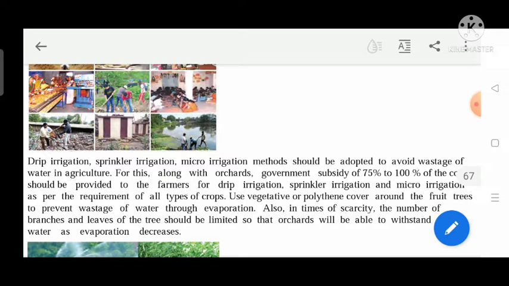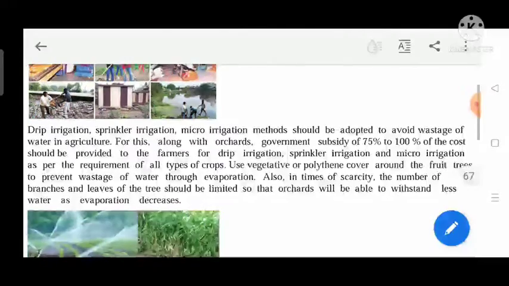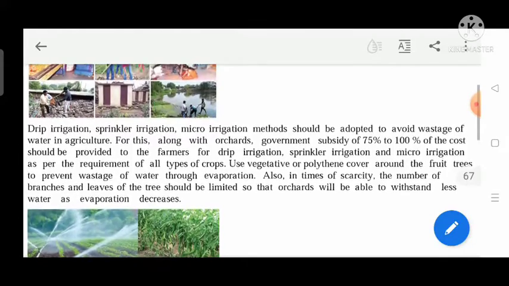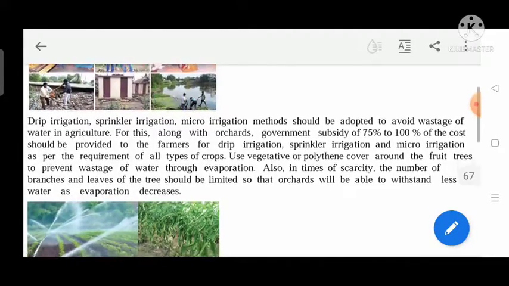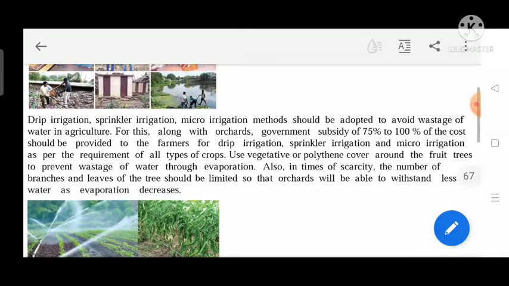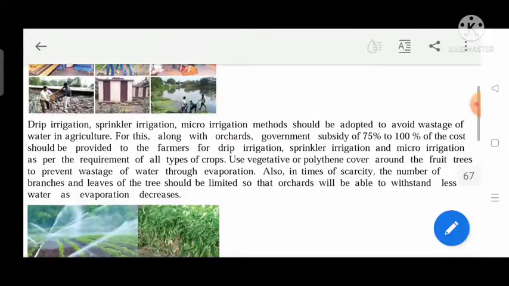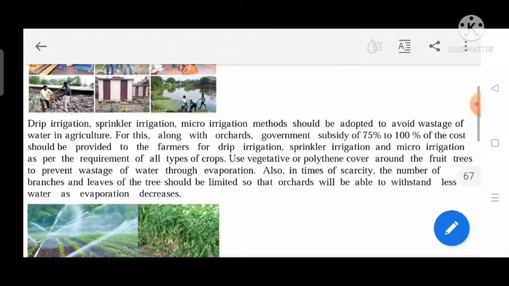Along with orchards, a government subsidy of 75% to 100% of the cost should be provided to the farmers for drip irrigation. Farmers are not able to implement these methods efficiently on their own. This is why the government should also help them. This suggestion is given in this passage.